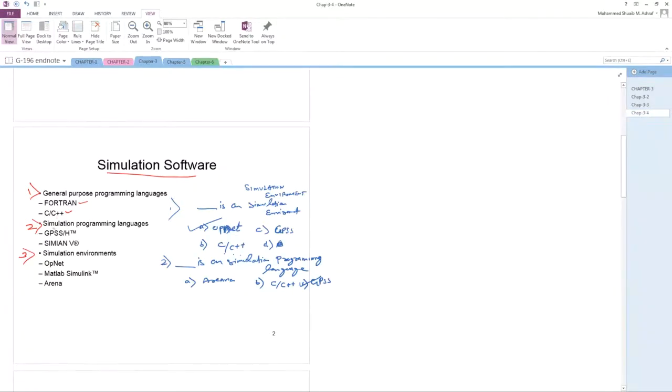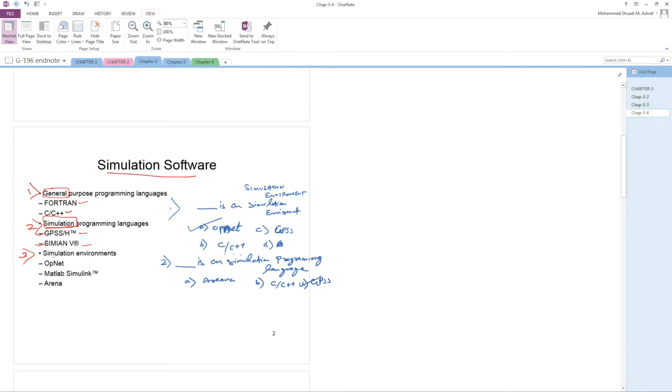Next, if the question comes, what are the simulation programming languages? This is general purpose, and this is simulation language. If you want to do simulation, then the languages are GPSS and Simscript. So this is the difference. General means C, C++, Fortran, and if you want to use it for simulation, then GPSS and Simscript.